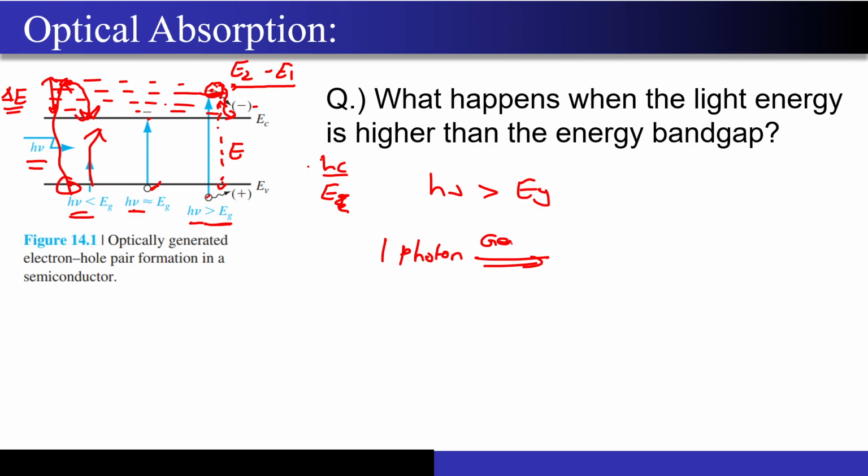Always remember, one photon will generate only one electron-hole pair. Do not think that if the energy of the photon is much higher than the Eg, one photon can lead to 10 or 100 electron-hole pairs. That does not happen. One photon usually only leads to one electron-hole pair. The extra energy will be dissipated as heat in the lattice, and that electron will come down to the lower edge of the conduction band over here.